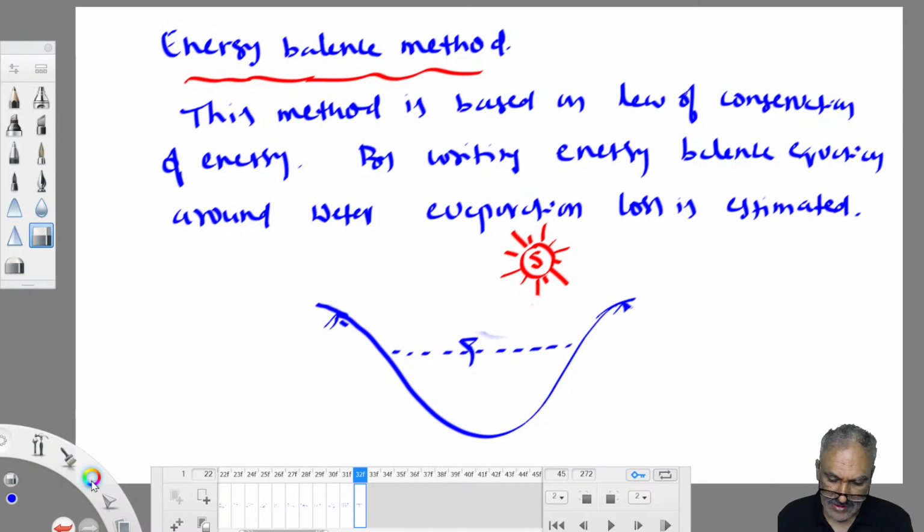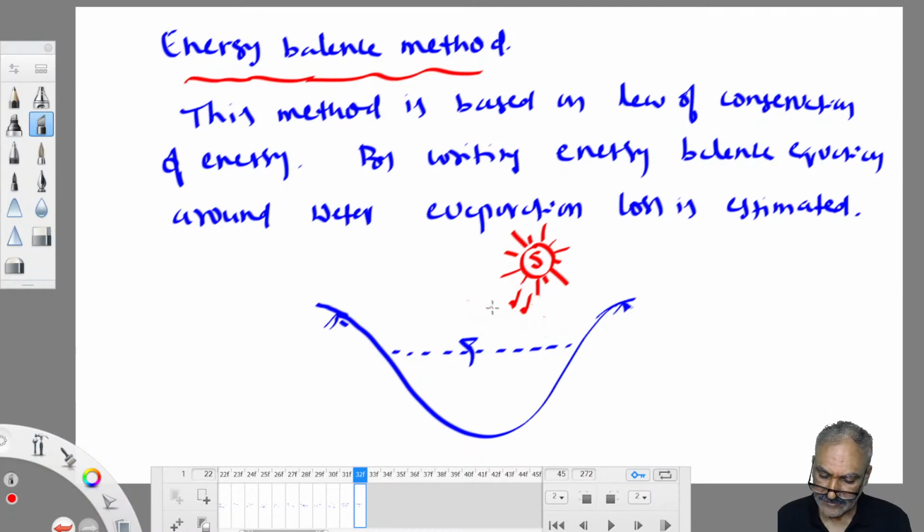The sun gives energy to the water body. The sun is the chief source of all energy on this planet. So complete energy we are getting from the sun only. That energy we harness for different purposes. This is energy in into the water body.